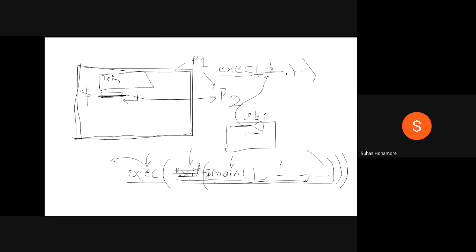That time exit will be written, somewhere in between. If you want to come out of that function only and go to the main function or whichever function is calling it, that time we write return.